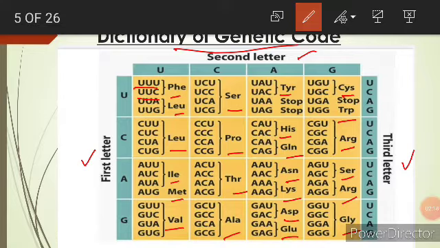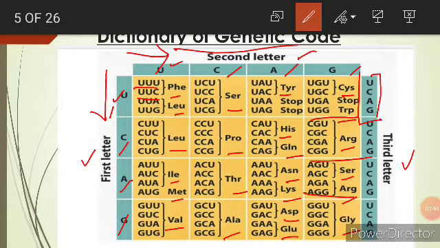So it should always be written in the same sequence: U, C, A, G. You can read it as UCAG, so that you can remember it well. This way also, and here this way also. Here you can see 4 blocks, 1, 2, 3 and 4, and in each block again UCAG, UCAG, UCAG. So how do we make this dictionary?